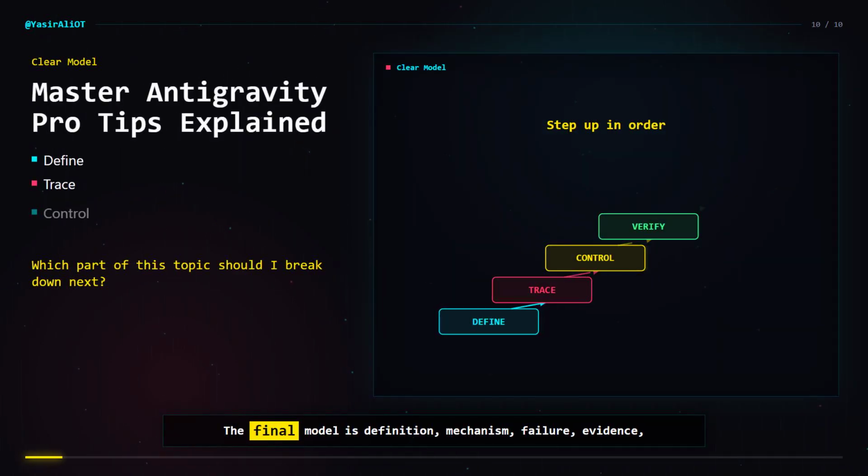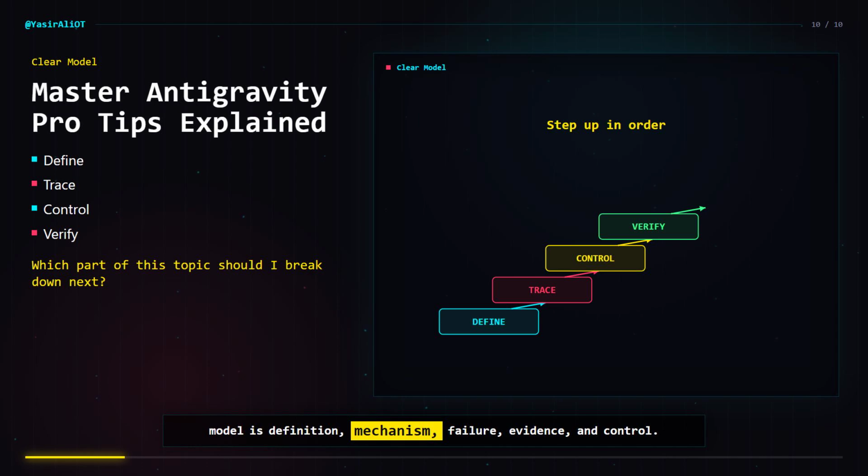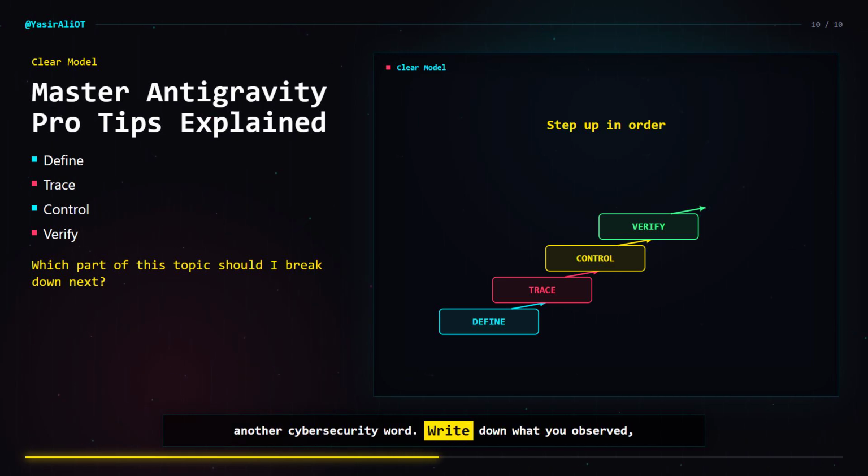The final model is definition, mechanism, failure, evidence, and control. If you can explain those 5 pieces, the topic becomes practical instead of just another cybersecurity word. Write down what you observed, what changed, and why it matters. Skill becomes visible when you can show your work.